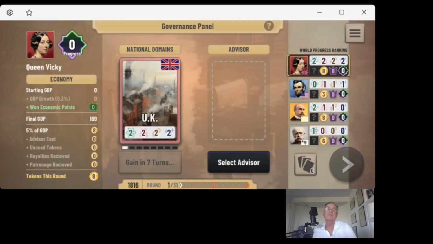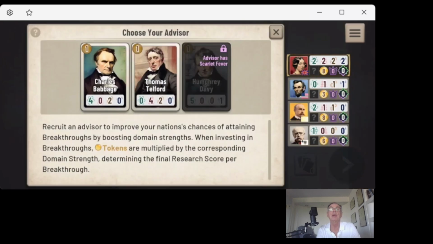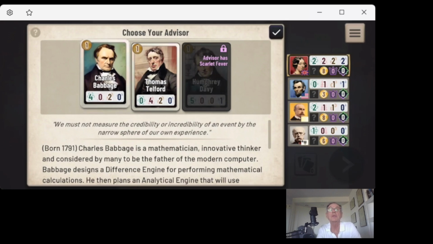Every 4 turns, we hire an advisor. So let's hire an advisor. And we see 2 options here. Charles Babbage, he was a man ahead of his time. He created the forerunner, conceptually anyway, a prototype of a computer. He worked closely with a lady named Ada Lovelace, who is considered by many to be the first computer programmer. So looking at his card, we see he provides 4 domain strength points to the science domain, 2 points to the engineering domain, but he costs like 1 token.